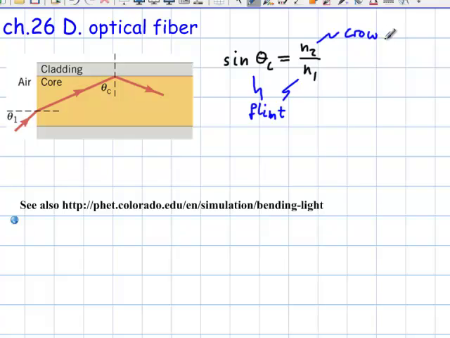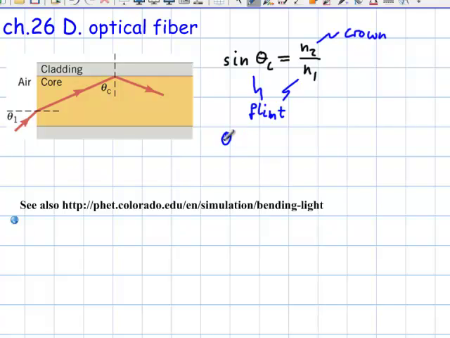It looks pretty much like Snell's law. In fact, it is, except the crown glass is missing its sine. Well, at the critical angle, the angle with which it would leave the optical fiber here, the flint glass, would be 90 degrees, so it would be along the surface, and it just doesn't exist. But if you do the calculation, sine of 90 degrees is 1, so that sine here is actually sine of 90 degrees, and we're back to Snell's law. Okay, just a matter of plugging in numbers.